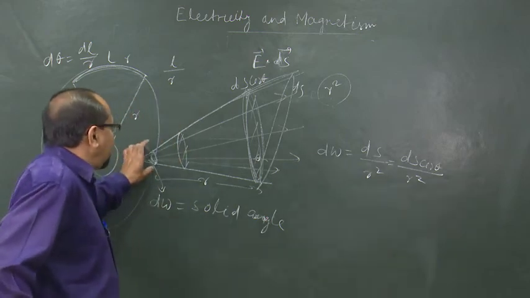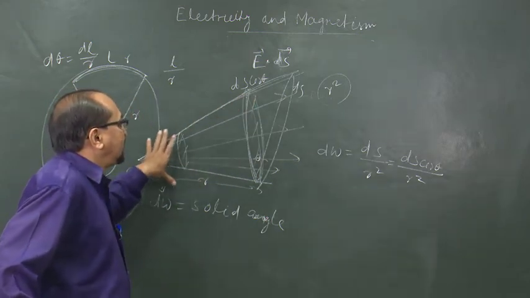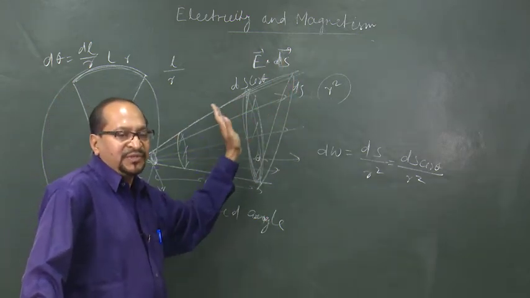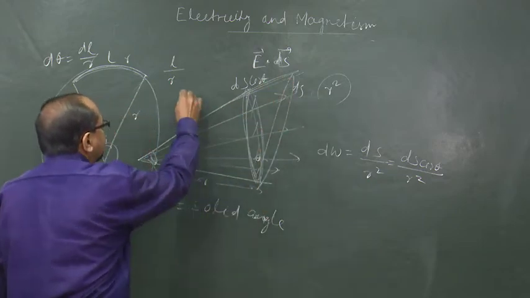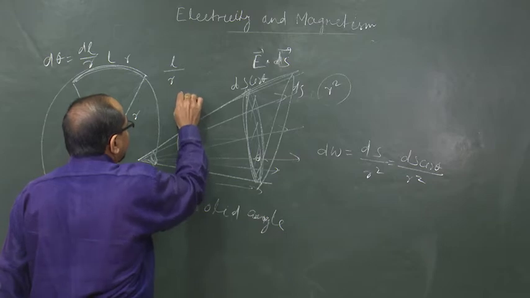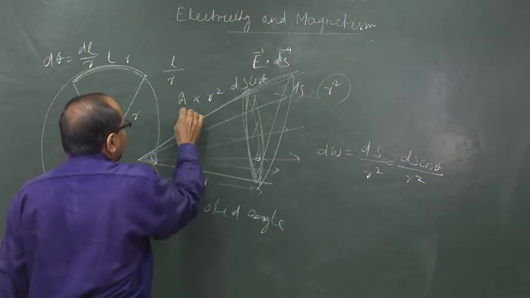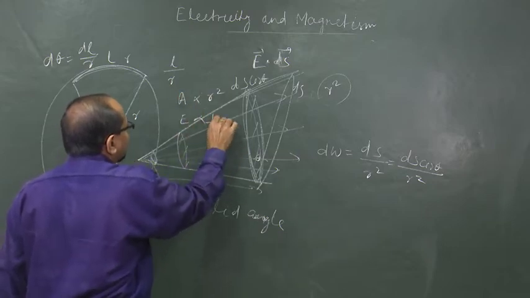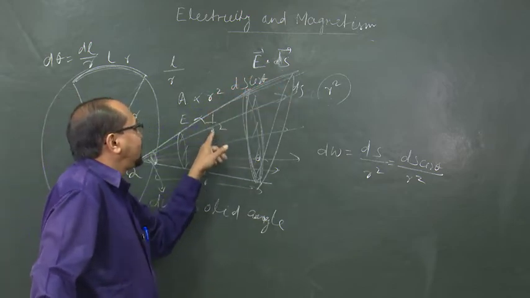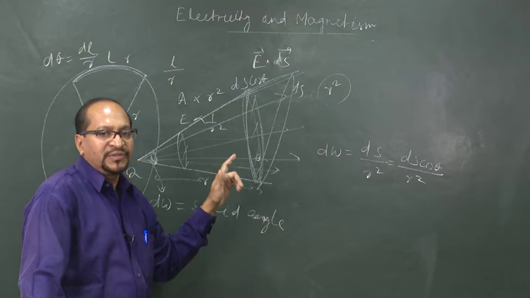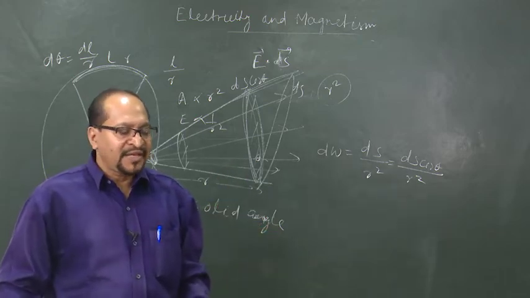So, one same solid angle makes an equal number of lines of force wherever the area may be, because the area is proportional to r square, while the field is inversely proportional to r square. So, when we calculate the flux E dot ds, the r square cancels out and the flux is the same.